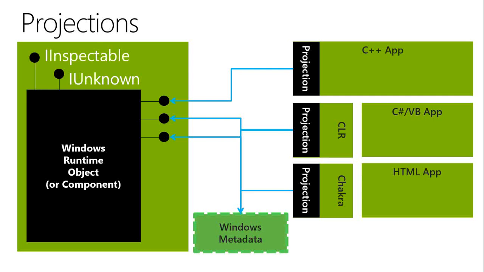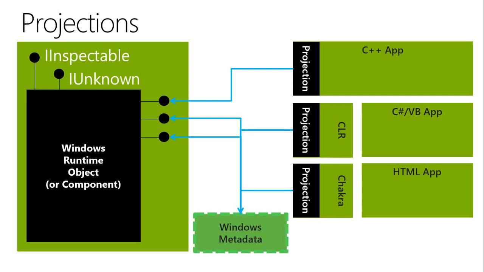So understanding the projections here, the diagram here, what it represents is that, as I told you before, Windows metadata will consist of signatures of APIs that exist in the core Windows Runtime object, which is nothing but a COM-based implementation.